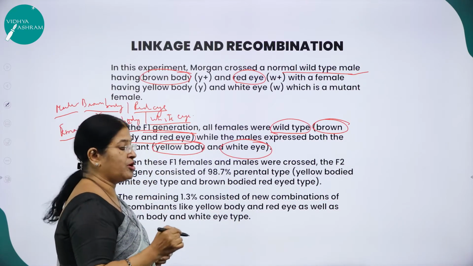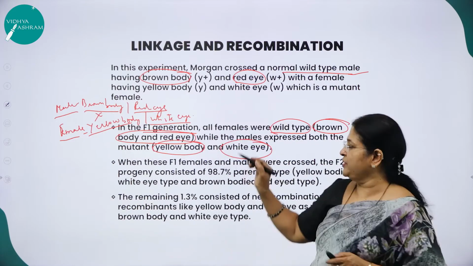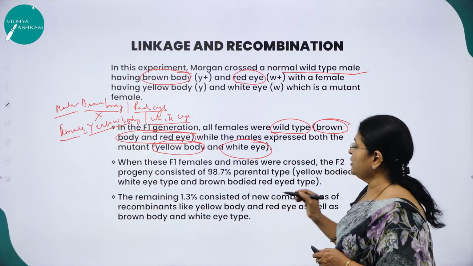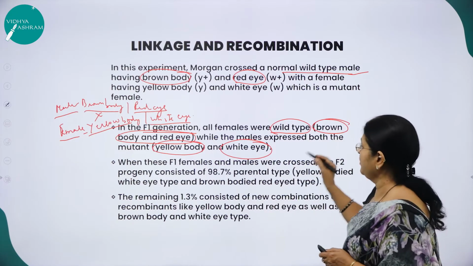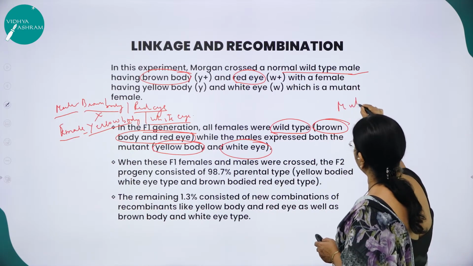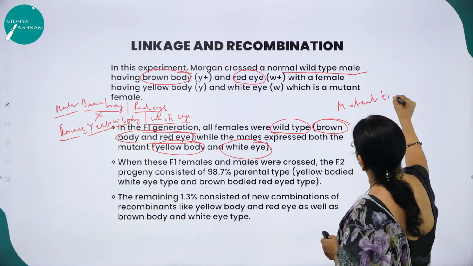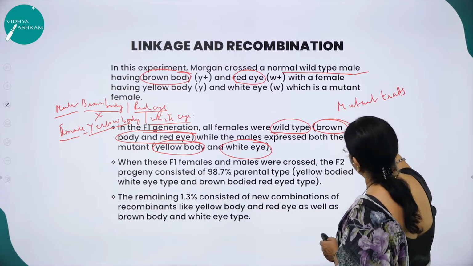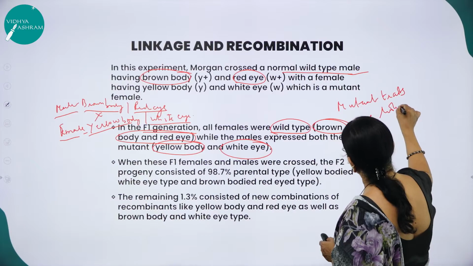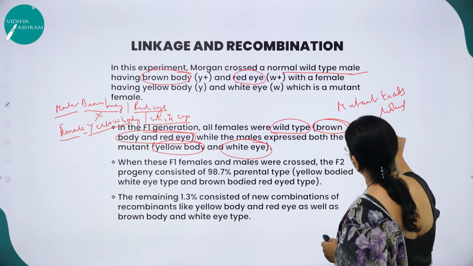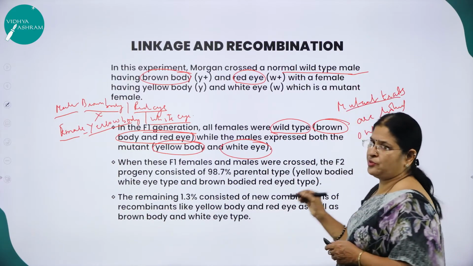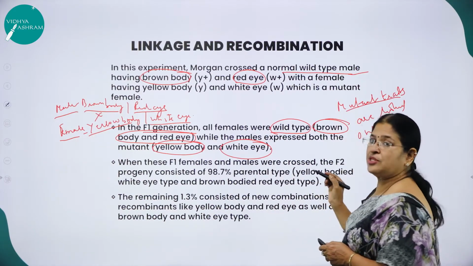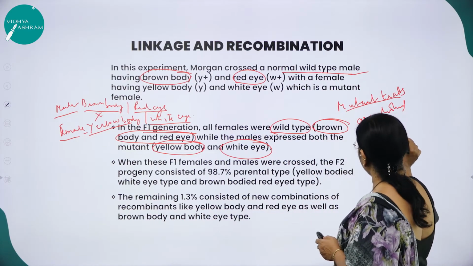What was the inference he made? He came to the opinion that mutant traits are linked only to males. You don't find the occurrence of mutant traits in the female. The mutant traits appeared only in the male.